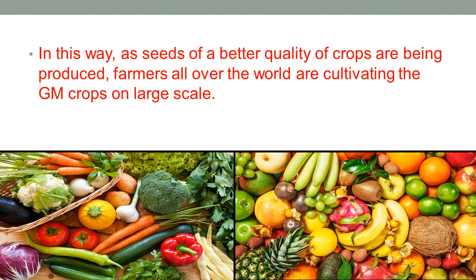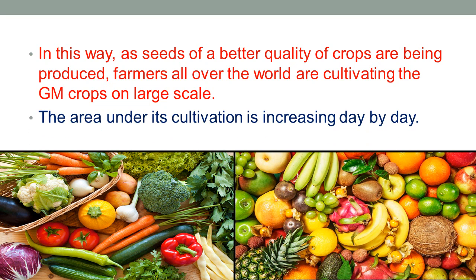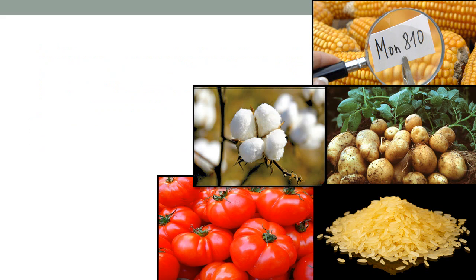In this way, as seeds of better quality crops are being produced, farmers all over the world are cultivating GM crops on a large scale, and the area under its cultivation is increasing day by day. Here, high yielding varieties of GM crops like banana, maize, rice, potato, soybean, tomato, cotton, apple, brinjal, papaya, wheat, rose, tobacco, etc. are available. Pest resistant genes have been introduced in some of these GM crops, and these are the genetically modified seeds or crops.